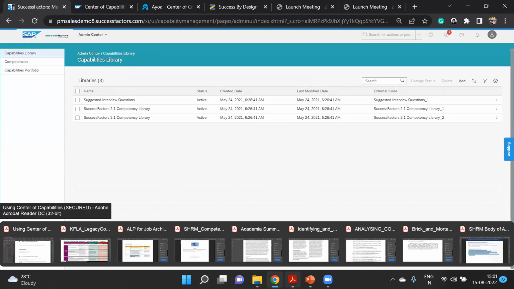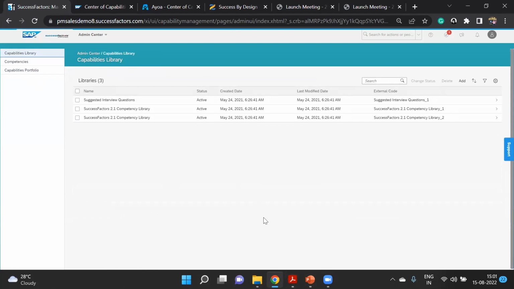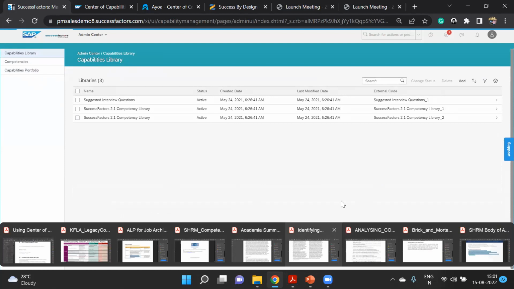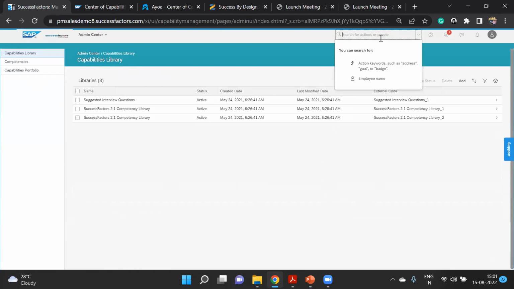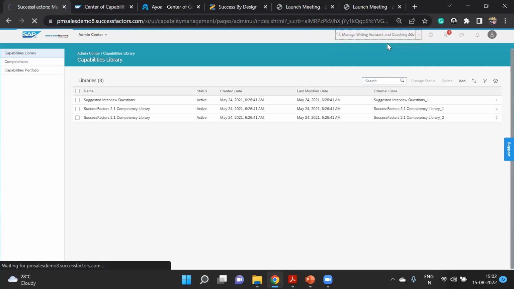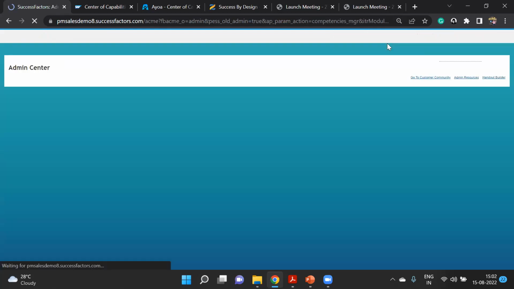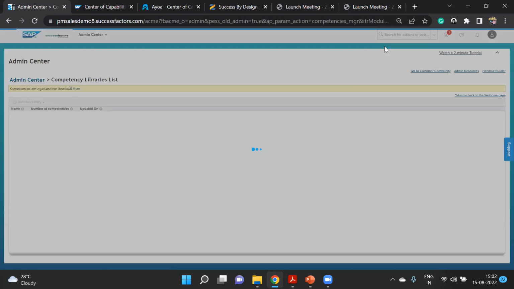Another thing I would like to cover here: suppose you want to write all these things, there is a writing assistant. You might be knowing this, or for many of you it might be a new thing. There is something called Managed Writing Assistant and Coaching Advisor. This is a tool offered by SuccessFactors. To go inside the tool, click OK.